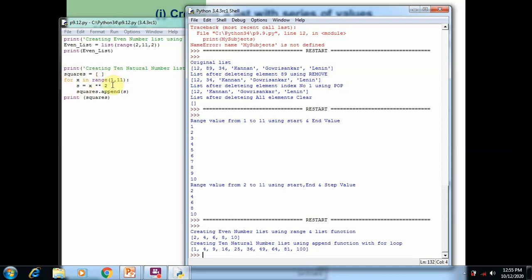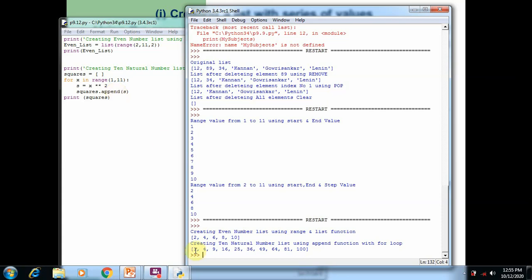And when we go for the second value in the range, the x value is 2. So 2 power of 2 is calculated and stored in s. Again, by using the s value, we add the s value to the squares list by using append. So the append function is used to add the element at the end of the list.